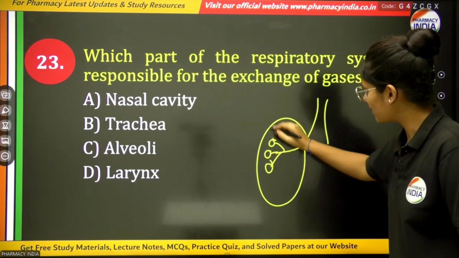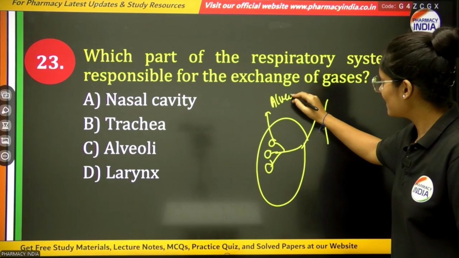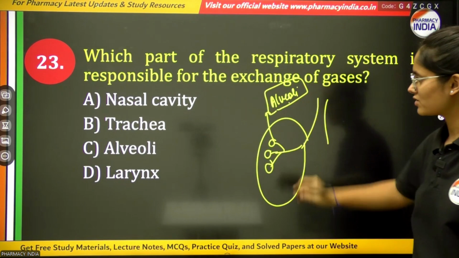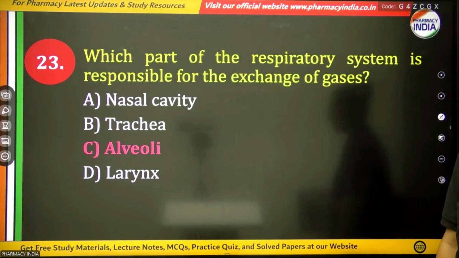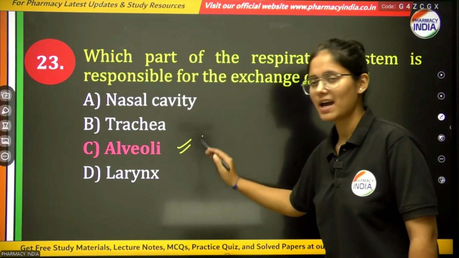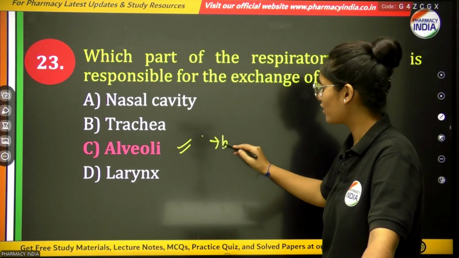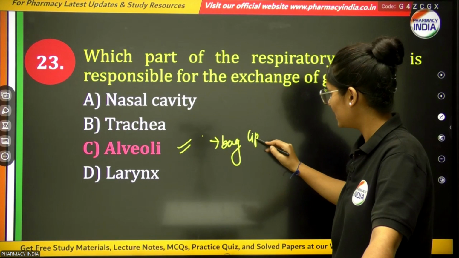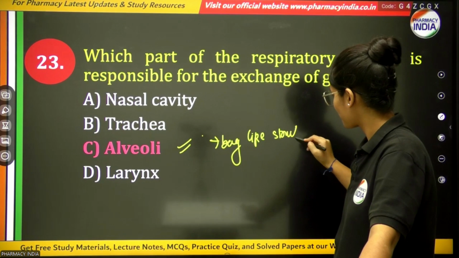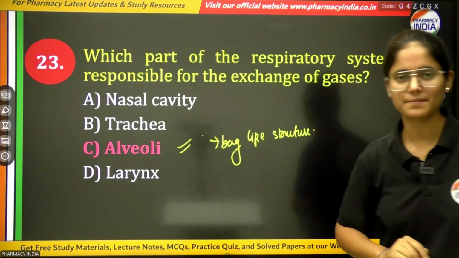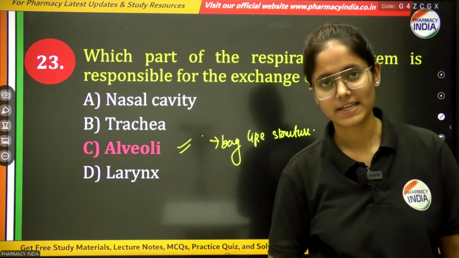These are the alveoli, and they are mainly responsible for the exchange of gases like O2 and CO2. So the correct option will be alveoli. These are balloon-like or bag-like structures, clear, which are mainly responsible for the exchange of gases.